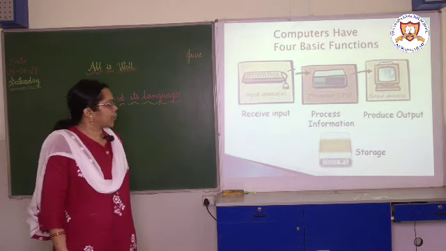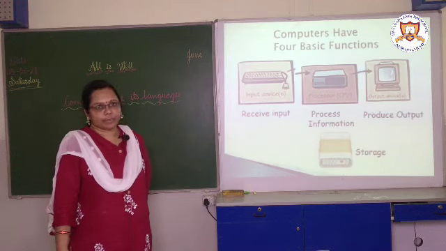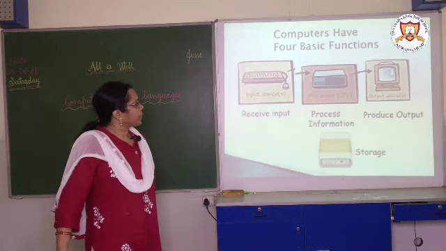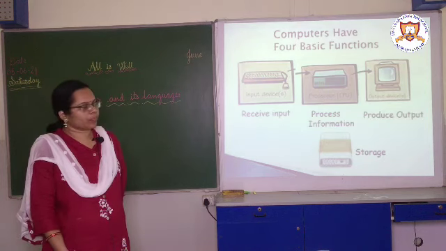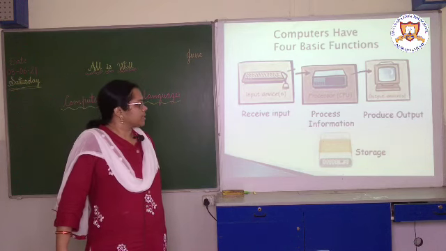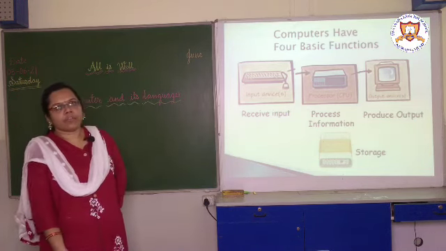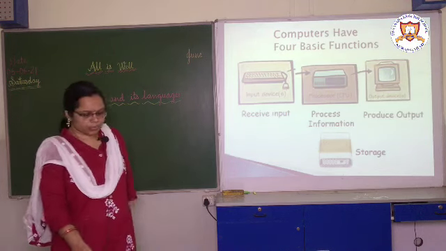After that, it processes the input data in the CPU. After processing is over, it produces the output. With the help of the monitor, we can see the output. And if you want to store your data, you can store it also.